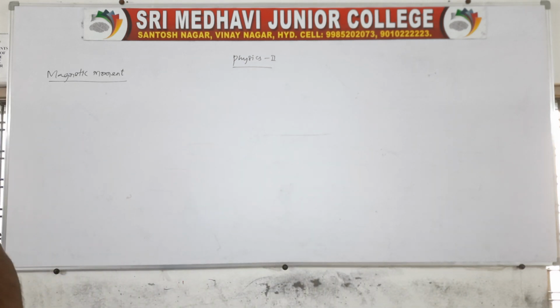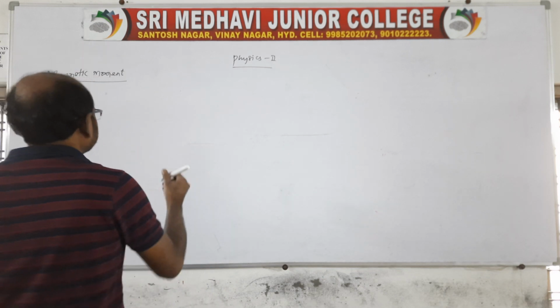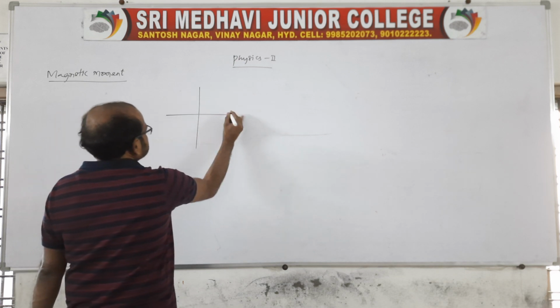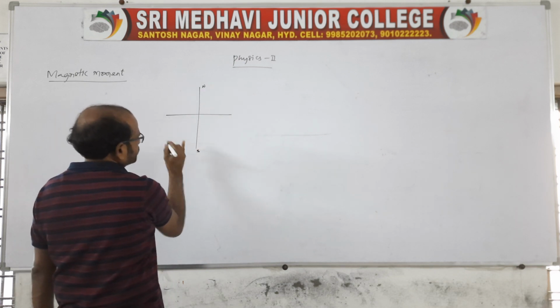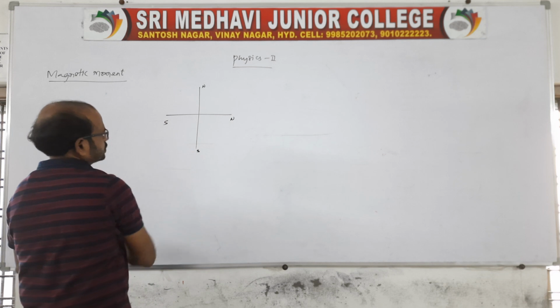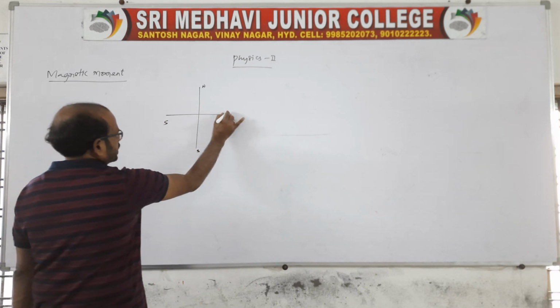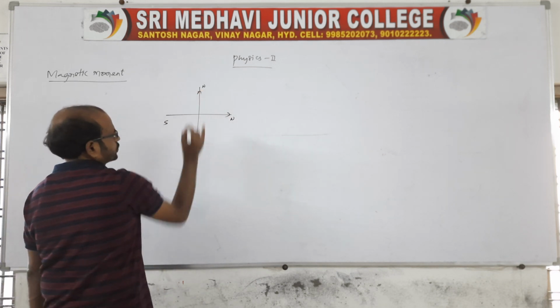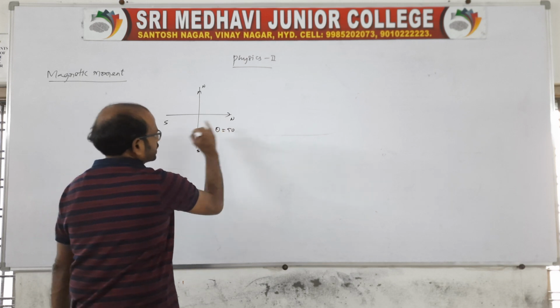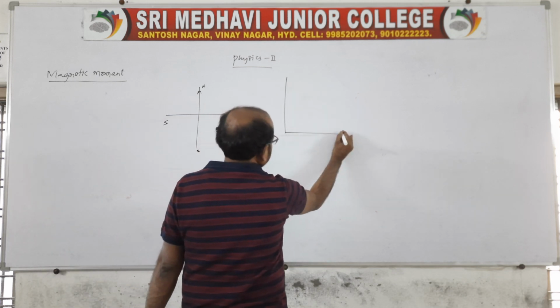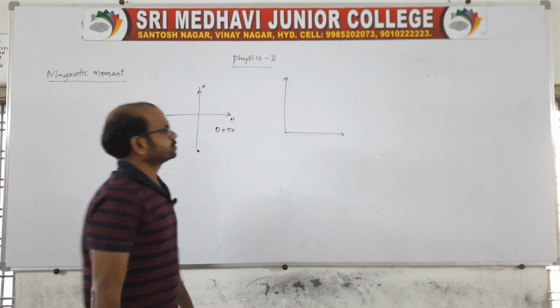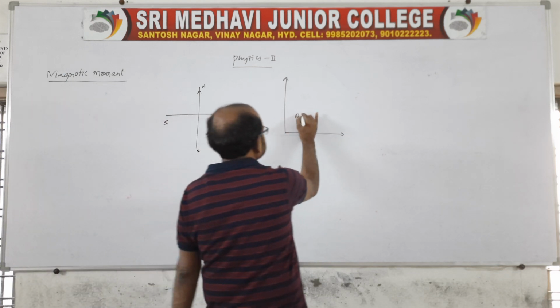See, if two magnets are kept at a right angle, or in a T shape, or in a plus shape, like this, north, south, north, south, of course it is outward, and this is also outward. Here theta is 90. Suppose two magnets are kept like this, here also theta is 90.